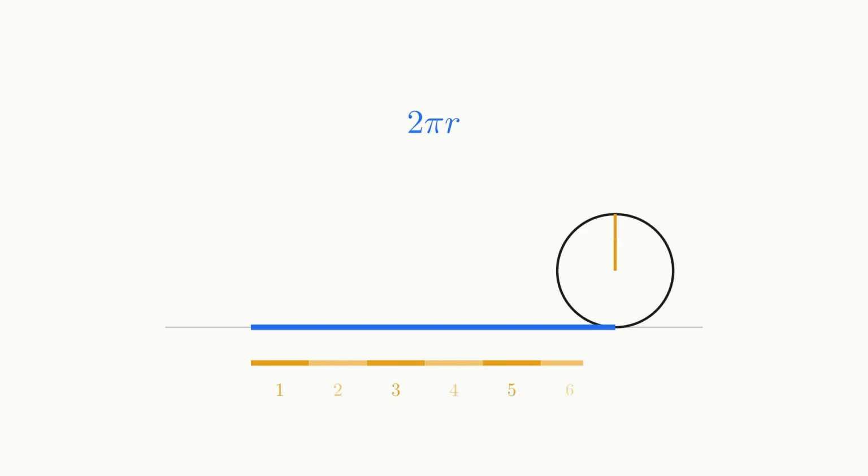Roll a wheel exactly once around. The distance it covers is the circumference, 2 pi r. Now measure that distance in radius lengths. 1, 2, 3, 4, 5, 6, and a sliver. 6.283. That's all 2 pi is. Not a fact about circles. The size of one full turn.